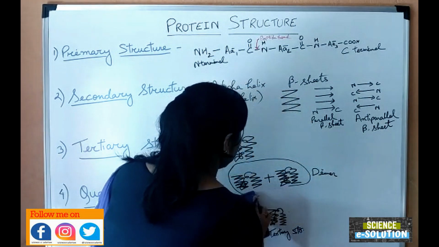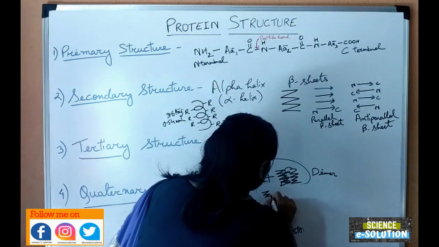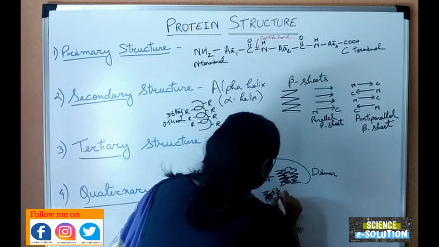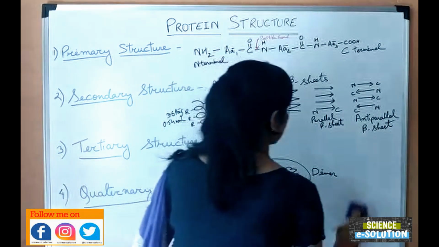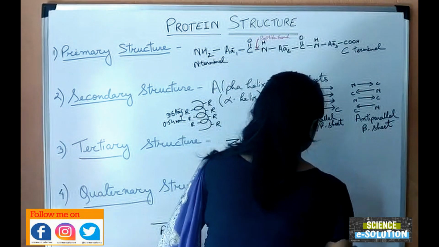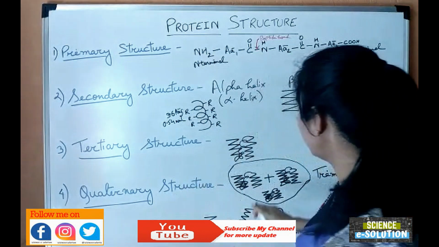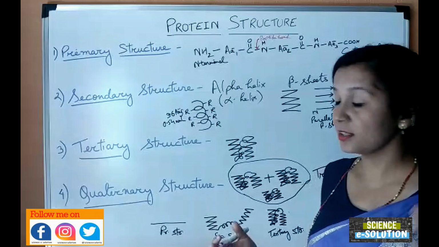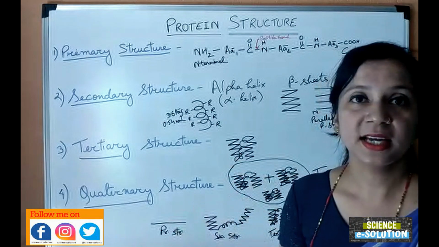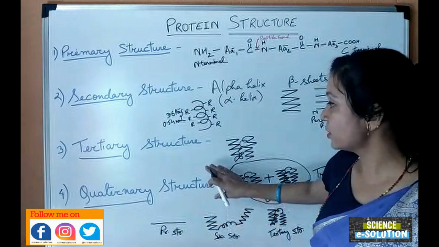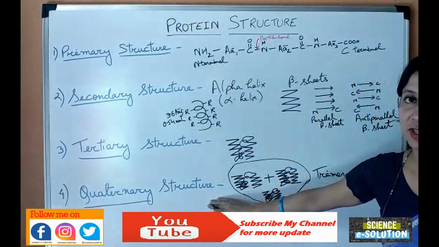One more I can show, if one more combines, the structure should be a tertiary structure of different proteins. So here I am showing one more tertiary structure is combining. Now 1, 2, 3. 3 tertiary structures are combined to form a trimer. In this manner, if 4 tertiary structures combine, they will form a tetramer. Hemoglobin is the best example of a tetramer. So this is all about primary structure, secondary structure, tertiary structure and quaternary structure of protein.